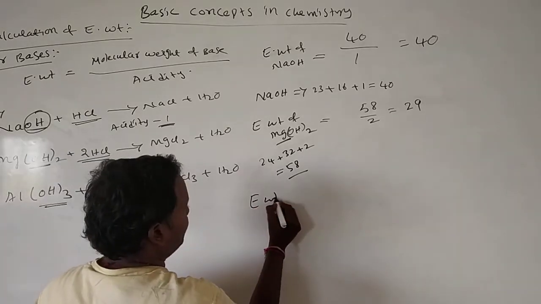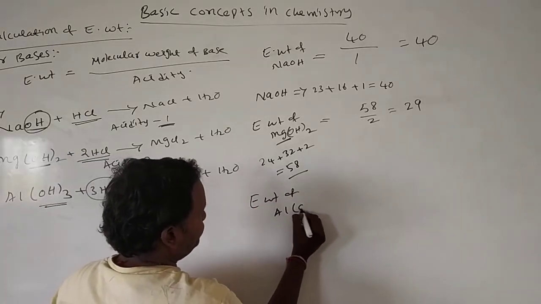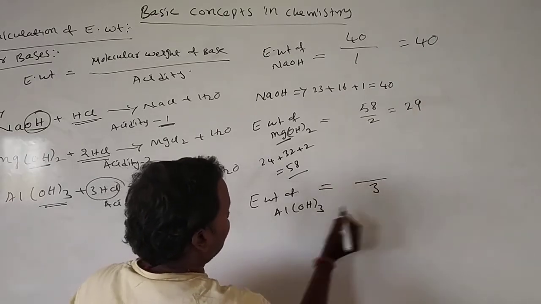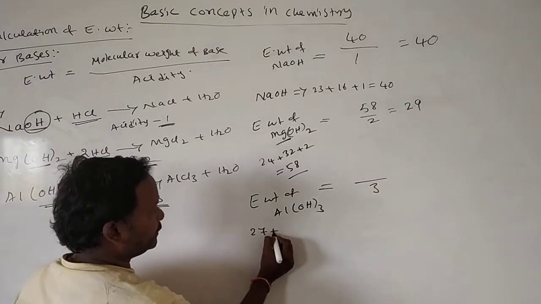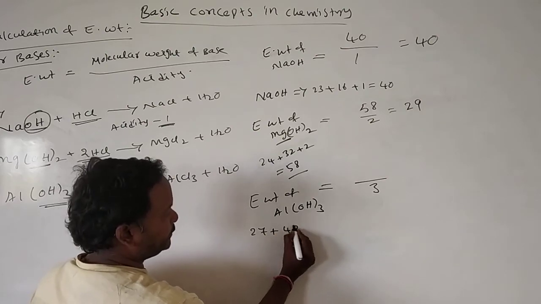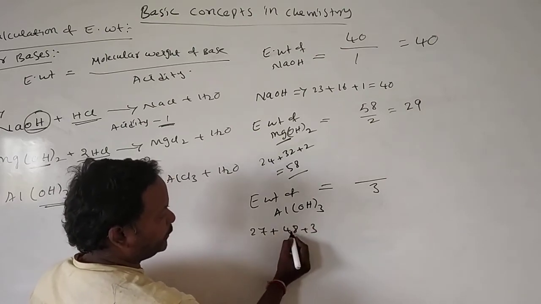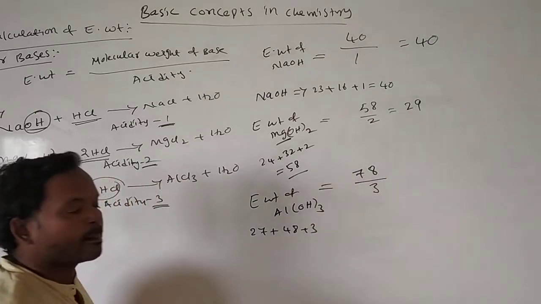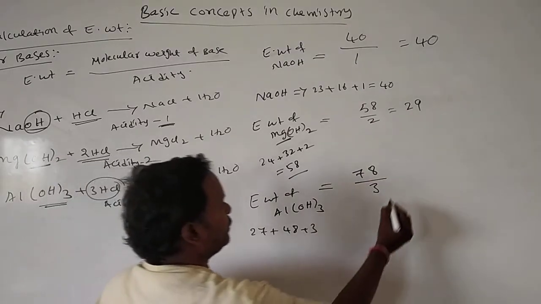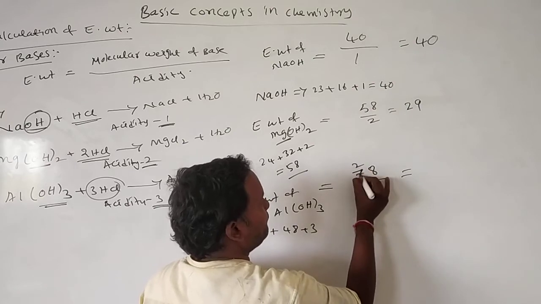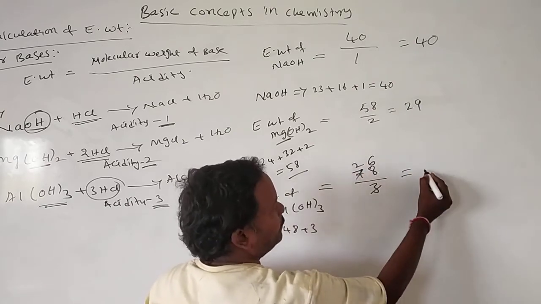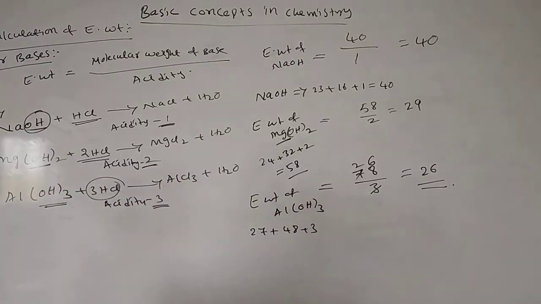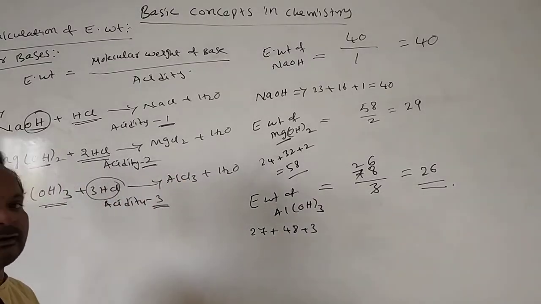Equivalent weight of aluminium hydroxide is equal to molecular weight divided by 3 now. Aluminium 27 plus 3 oxygens, 48, plus 3, 30 plus 48, 78. 78 divided by 3, that means 26 is the equivalent weight of aluminium hydroxide.